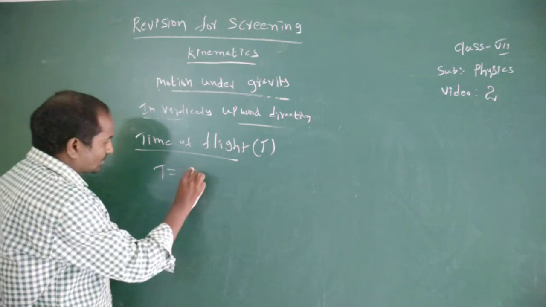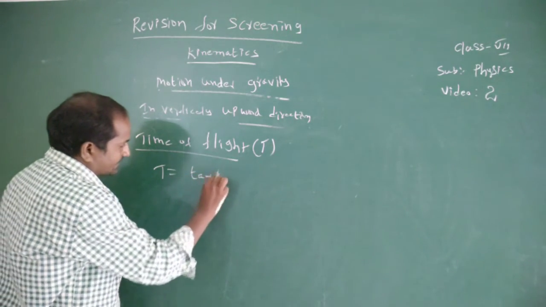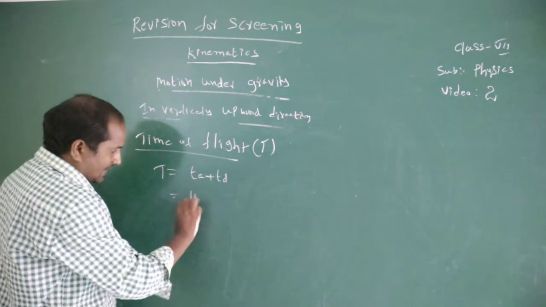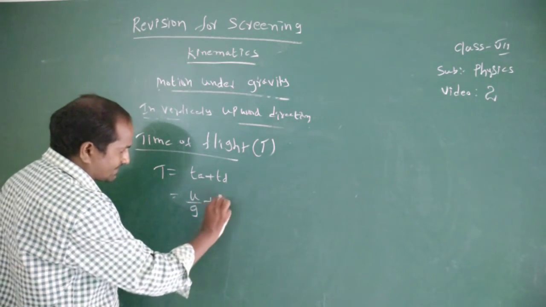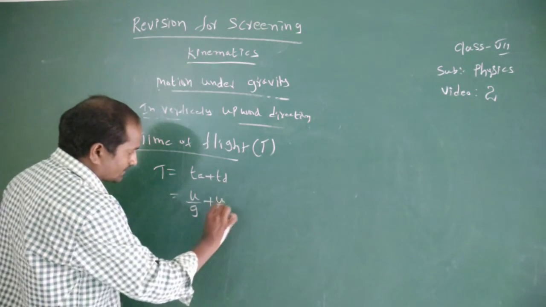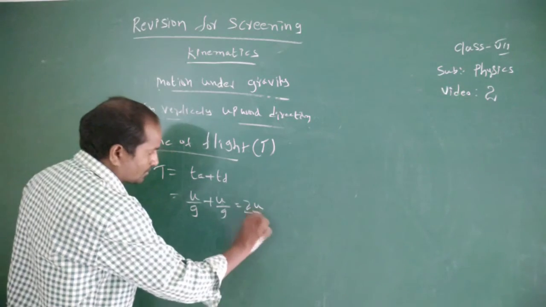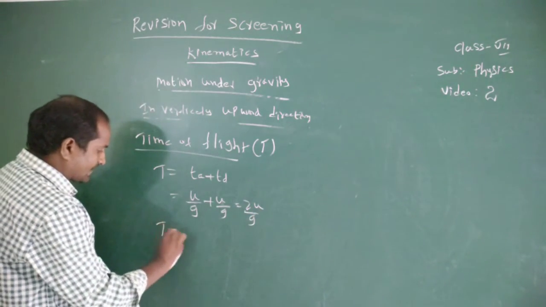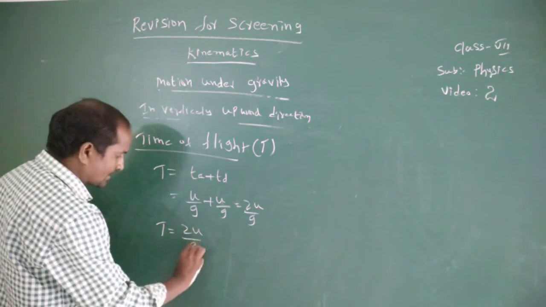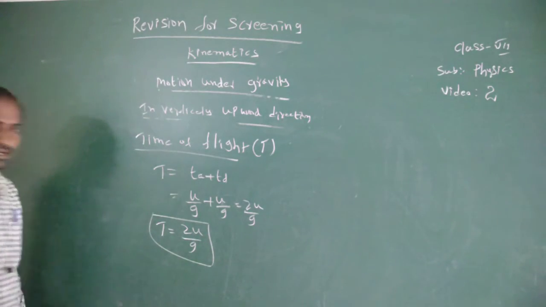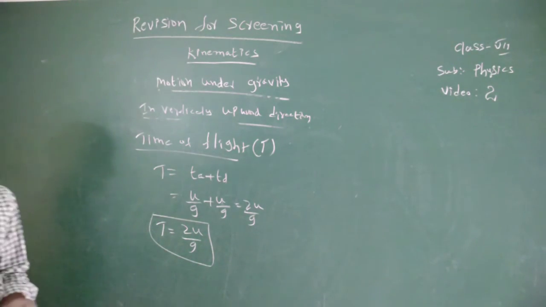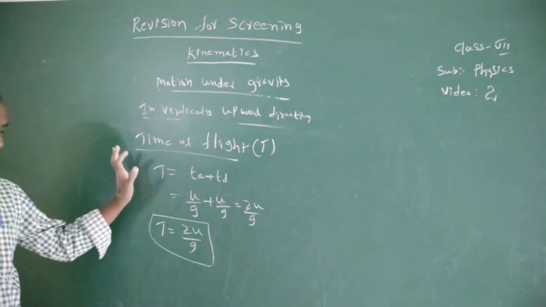Therefore time of flight equals ta plus td. Time of ascent equals u by g and time of descent also u by g, so time of flight equals 2u by g. Take the time of flight formula. Now practice problems based on time of ascent and time of descent.